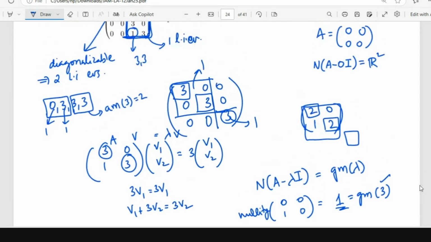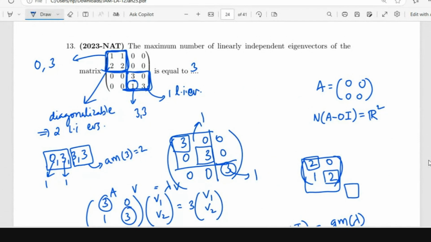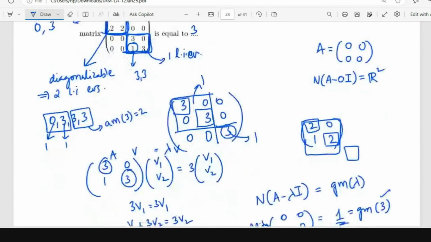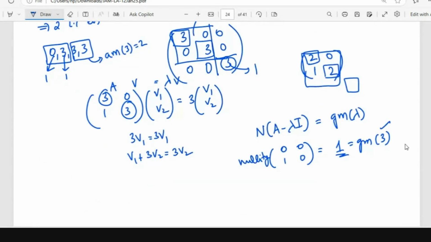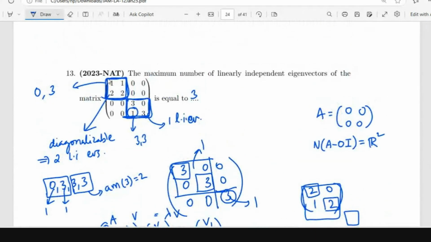So, right, the geometric multiplicity of the eigenvalues gives you the number of linearly independent eigenvectors that you get. So for this block, you get only 1. In this block, because they are distinct eigenvalues, you will get 2. Because algebraic multiplicity of 0 is equal to 1, and geometric multiplicity is less than or equal to algebraic multiplicity, this is already equal to 1, so geometric multiplicity will also be equal to 1. Similarly for 3 in the upper block.